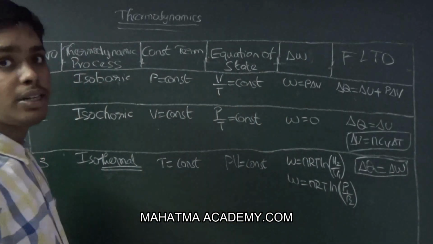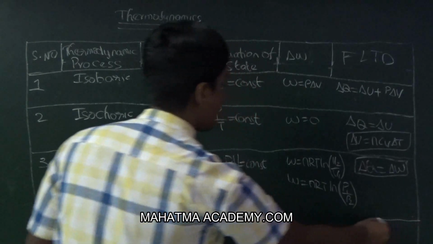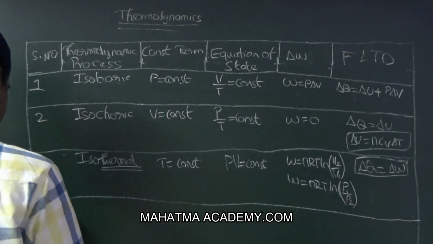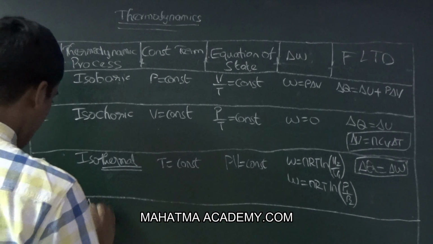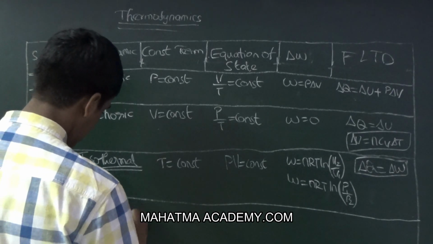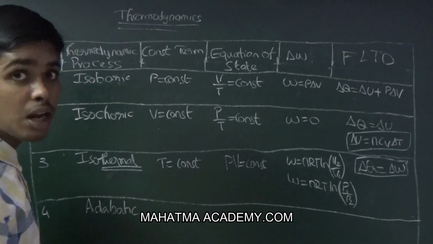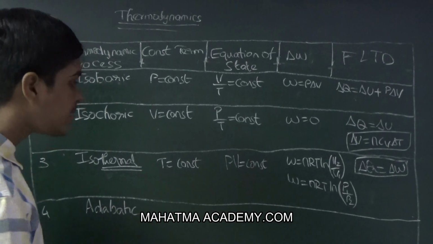And we are going to discuss the last thermodynamic process, that is adiabatic. As we have discussed in the types of walls, adiabatic wall, there is no heat exchange.